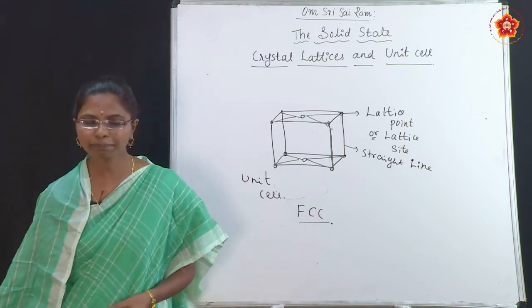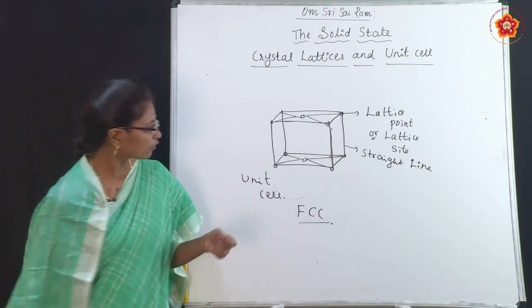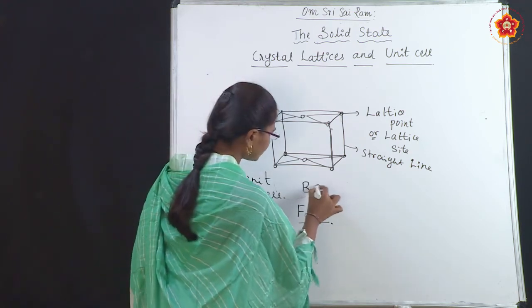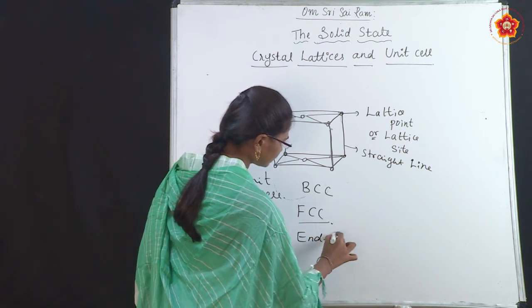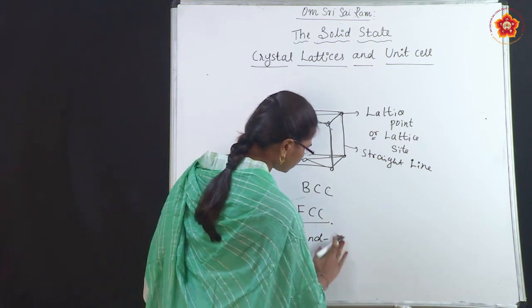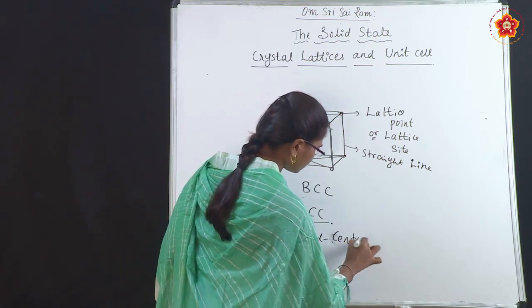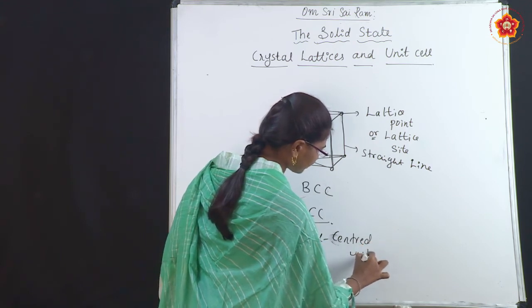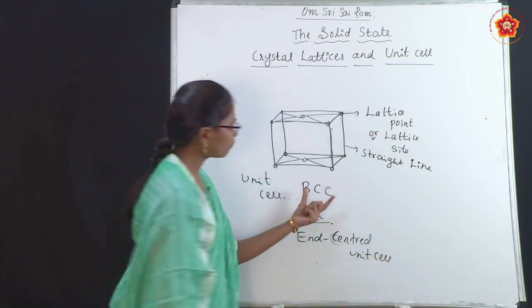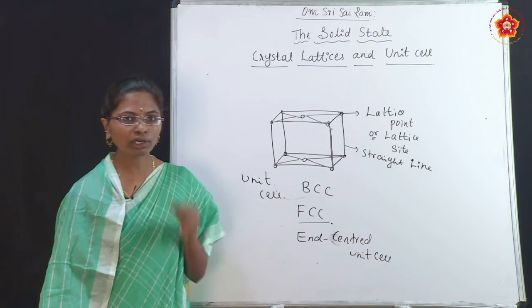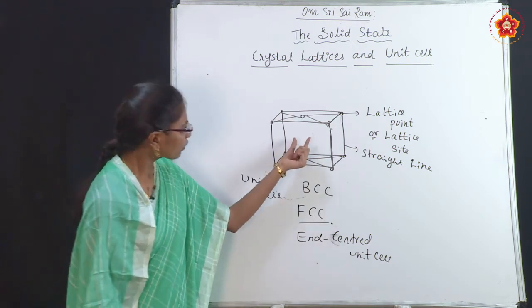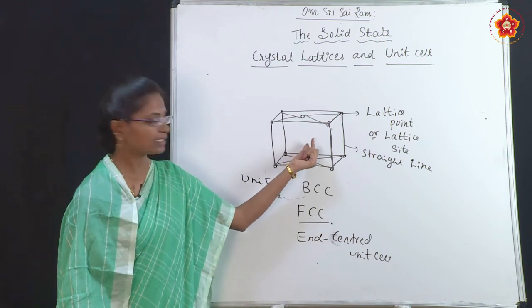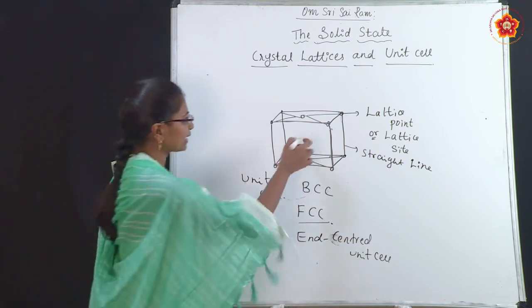Okay, remember all the bases. First one is body centered unit cell, second face centered unit cell, and end centered unit cell. So body centered unit cell means only one constituent particle is present in the unit cell, at the center of the unit cell, like here.